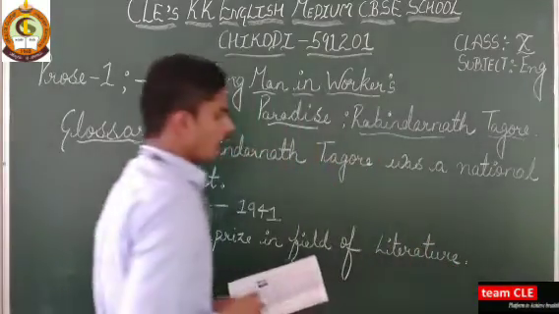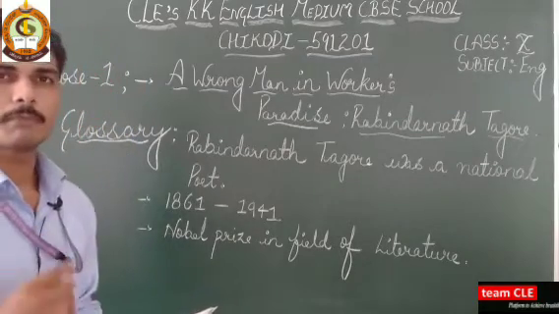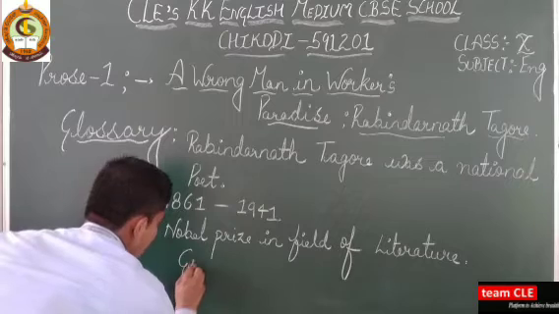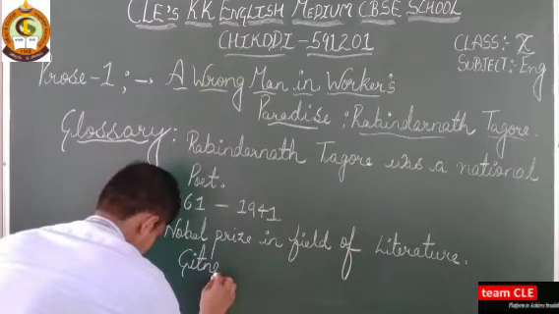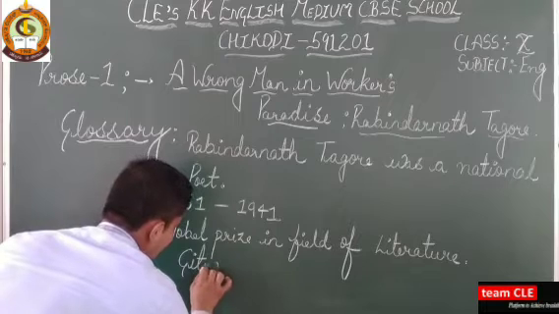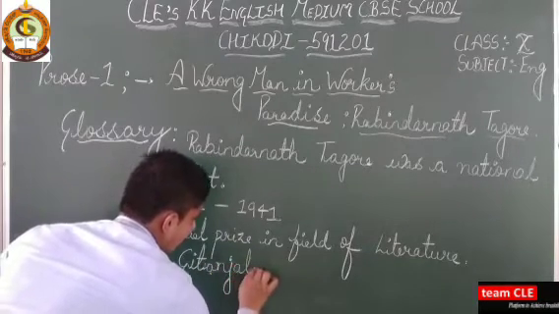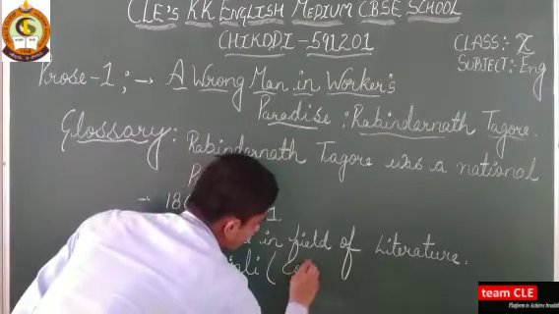For what work was he awarded the Nobel Prize in literature? The work was Gitanjali. What is Gitanjali? It is a collection of many poems.